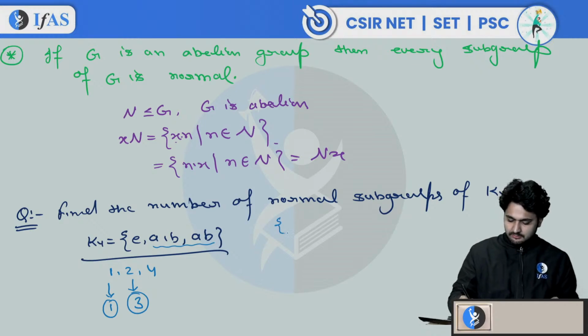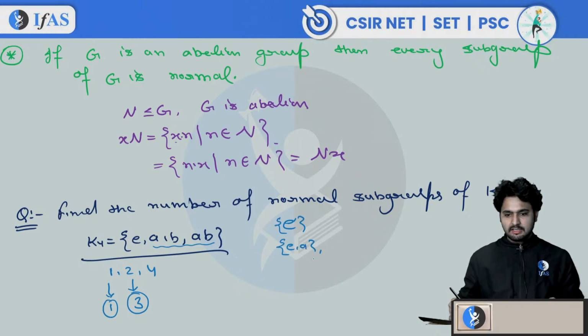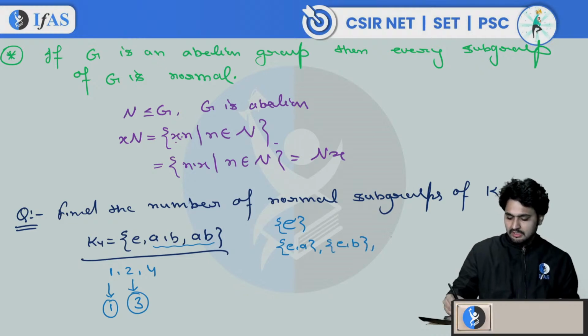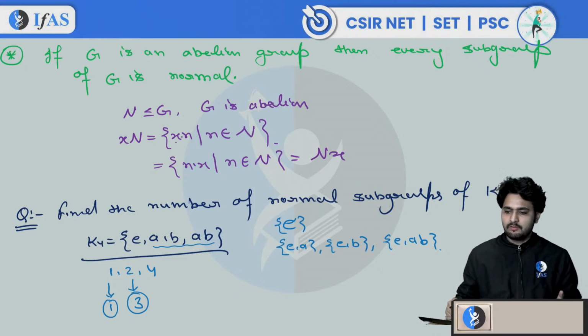What are those subgroups? Let me write all those subgroups. This one is the trivial one. Then we have subgroups of order 2. How many subgroups? 3 subgroups. So E comma A, you can consider one identity element and one element of order 2. Then E comma B, and then E comma AB. These are the 3 subgroups of K4 of order 2.